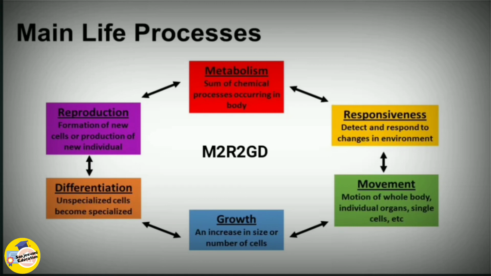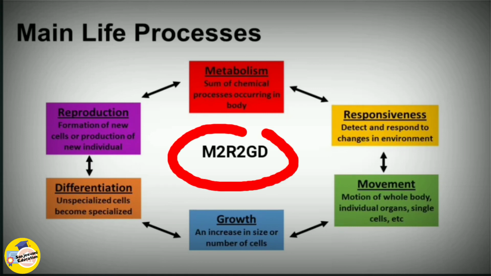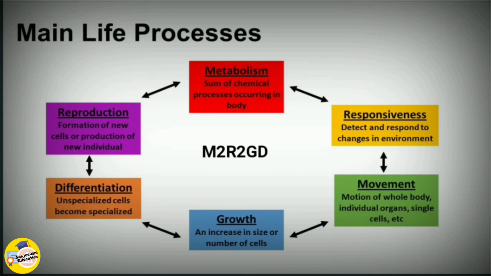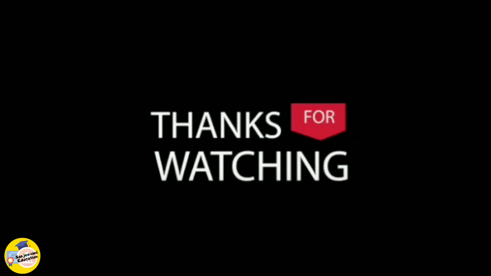So if you see in the middle, there is written M2R2GD. Now M2 stands for metabolism and movement, R2 stands for responsiveness and reproduction, G stands for growth, and D stands for differentiation. Now if you have to remember all these basic life processes, you just have to remember this code, M2R2GD.